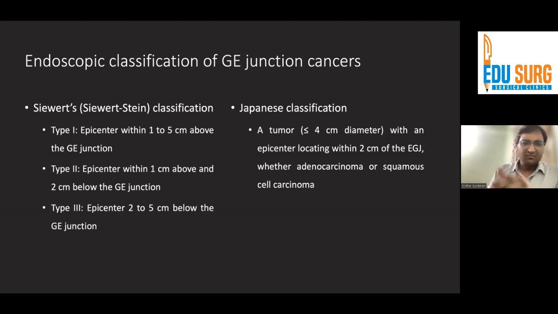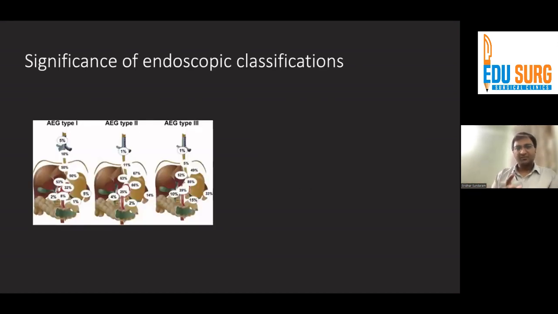Now, the question largely becomes, what is the relevance of actually doing this? The mapping actually helps us in two things. One, of course, deciding the surgical approach, and also deciding the lymphadenectomy that is actually required, because based on the type, the lymphadenopathy that may be present in these patients may differ, and the requirement for lymphadenectomy may differ.